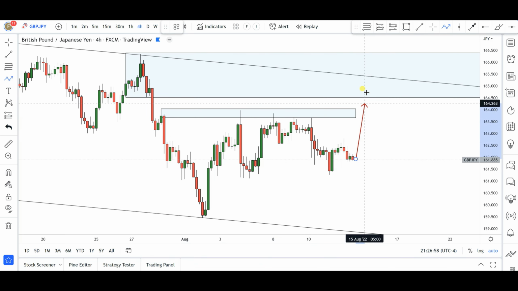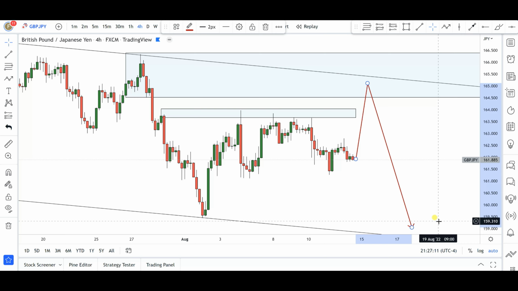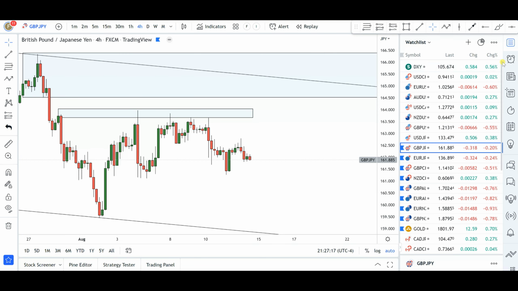Okay, and in that process give us that dip into this supply zone that we have on the daily time frame, from where I will expect the bears to come into this market and give us that push to the downside. That is going to be my preferred course of action in British pound, some Japanese yen, based on the price action that I can see on the charts at this moment. All right, that's it for GJ, and that is it for the majors.